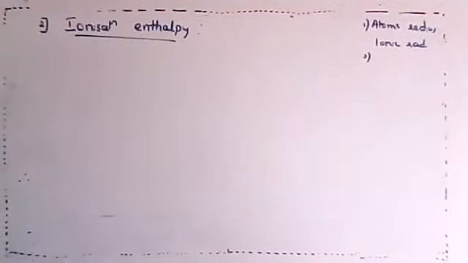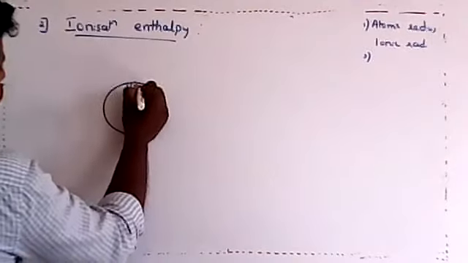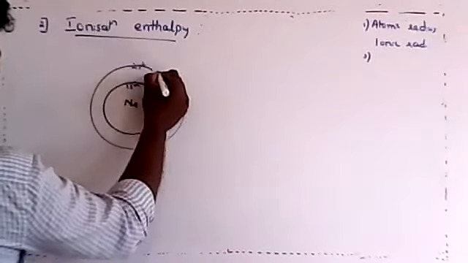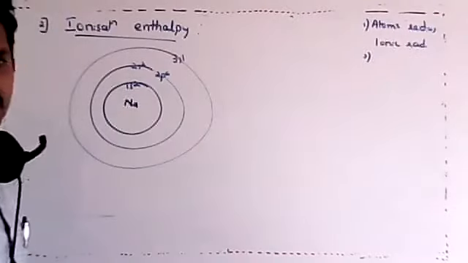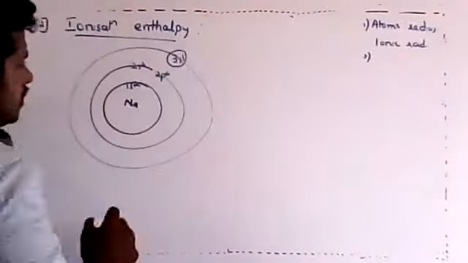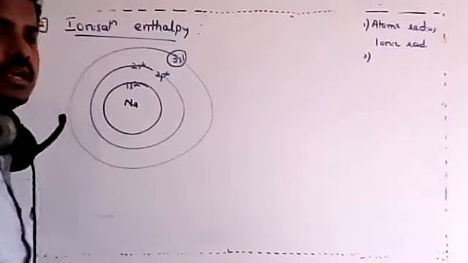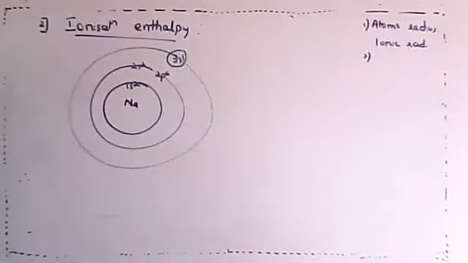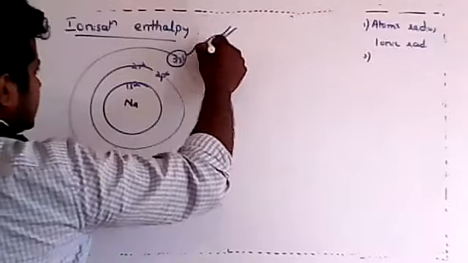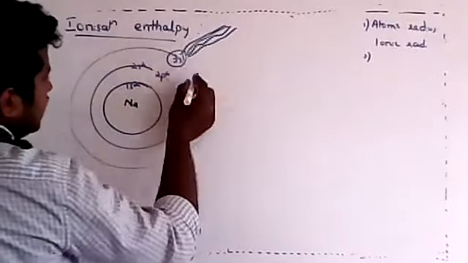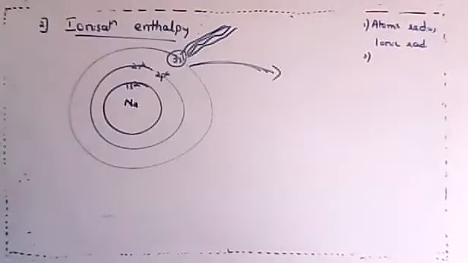See, I will tell you, if an atom is there, for example sodium, which has 1s2, 2s2 2p6 and 3s1 configuration. Got it? Now we can see that the last electron of sodium is not so tightly held. If I supply some amount of energy, this electron may go out of the atom.